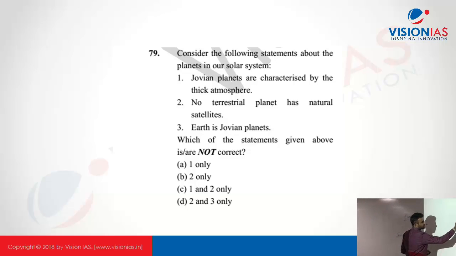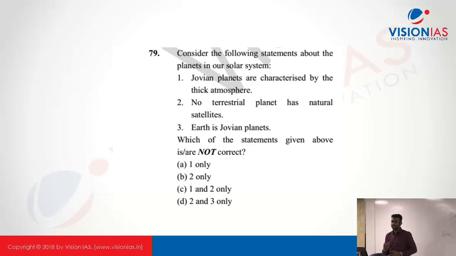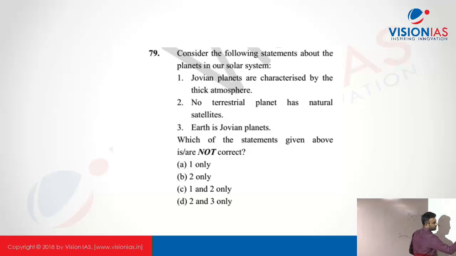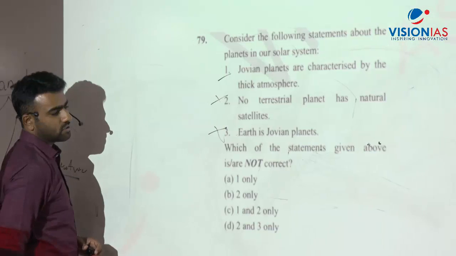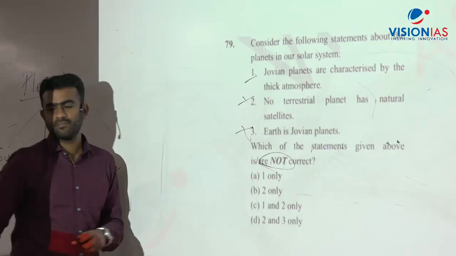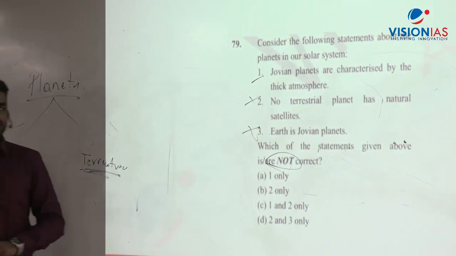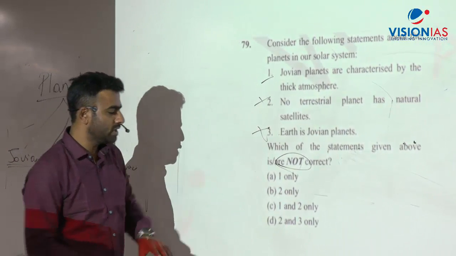Second one, no terrestrial planet has natural satellites. Is it so? Earth has the Moon and Mars has 2 natural satellites, Phobos and Deimos. Earth is a Jovian planet. Is it so? It is a terrestrial planet. Yeah, as I said, the question is not correct. This is important. So the answer is not 1 only, it is 2 and 3 only.